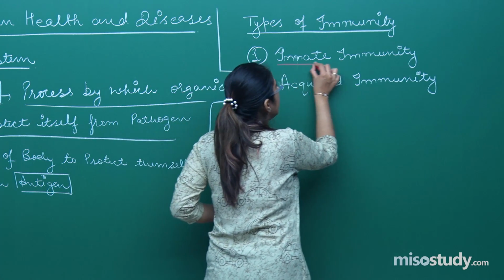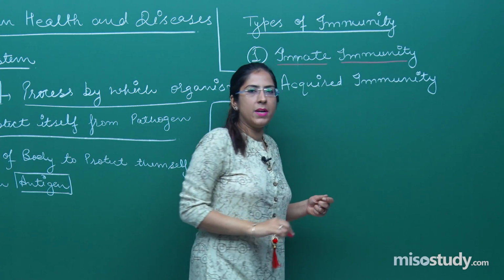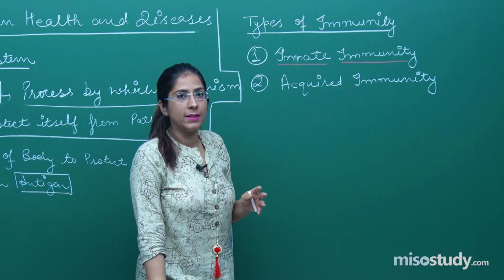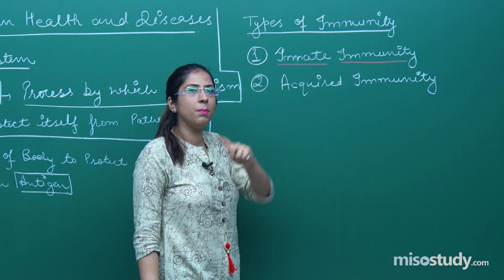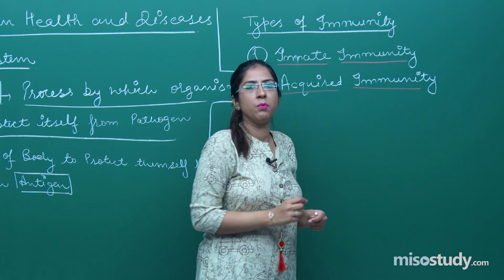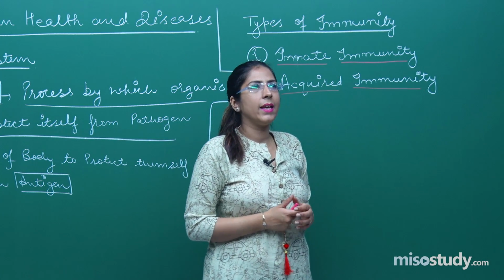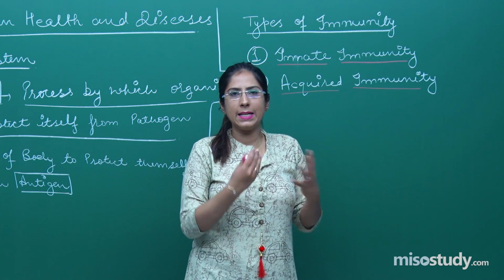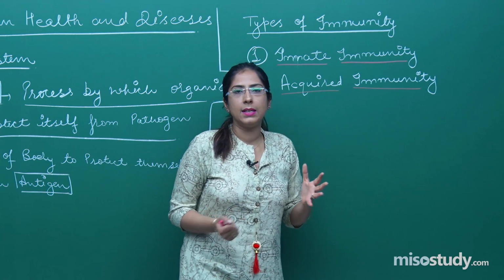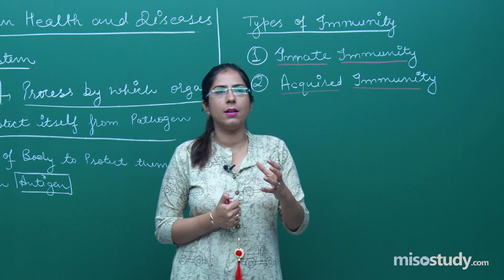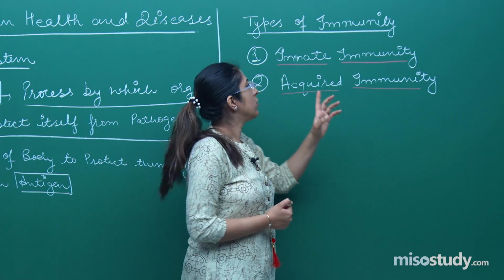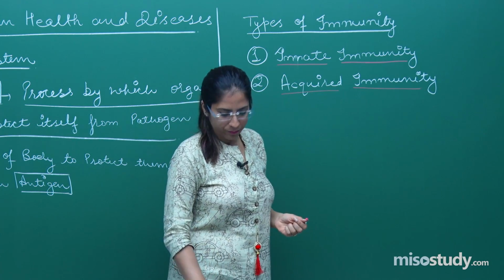As the name indicates, innate immunity is the ability of an organism to combat pathogens, and this immunity comes from parents. This type of immunity is present from birth, right? And this is acquired immunity, a type of immunity that we get during our lifetime. There are chances that we may get certain pathogens in the later half of our life. So what will happen? Certain B cells or some antibodies are formed in the body, and that is acquired immunity, right? So first we will be taking innate immunity.